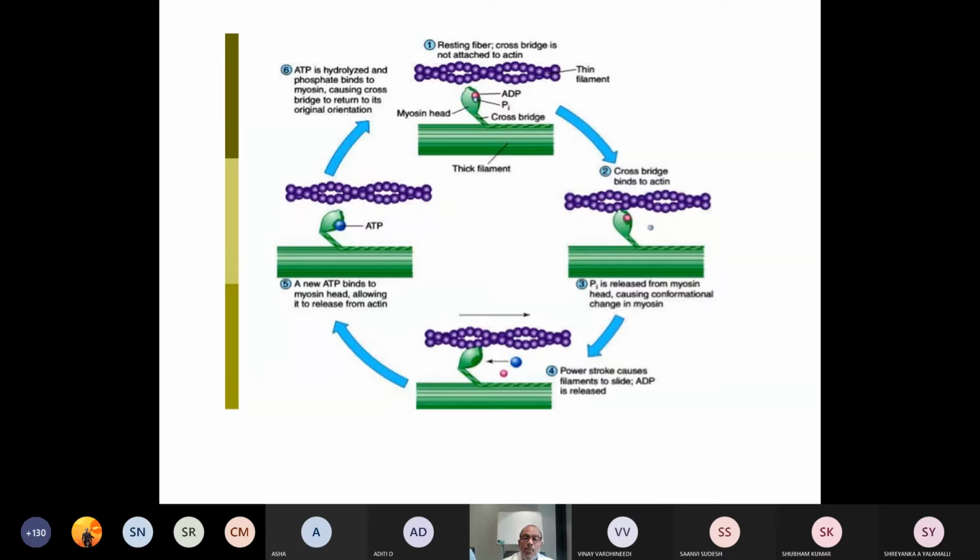Then cross bridge binds to actin, then phosphate is released from the myosin head causing conformational change in the myosin molecule, then generation of power stroke which results in the filament sliding. ADP is released, then a new ATP binds to the myosin head, allowing it to release from actin, and ATP is hydrolyzed, phosphate binds to myosin, causing the cross bridge to return to its original orientation and the cycle repeats.